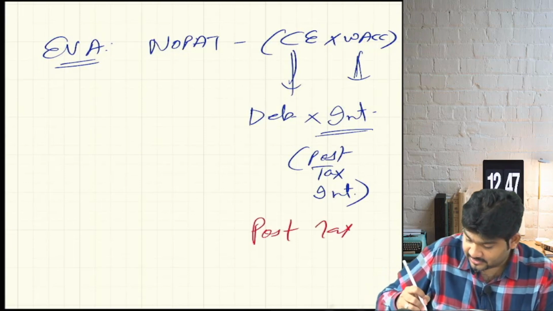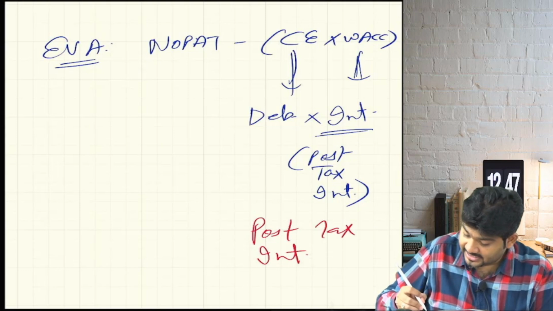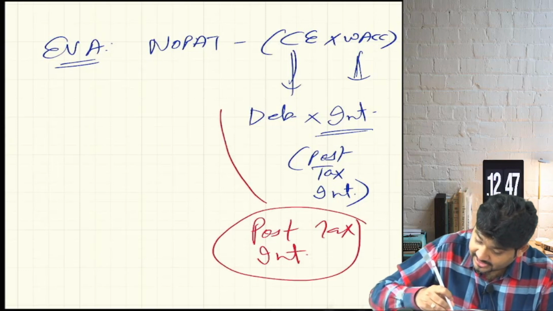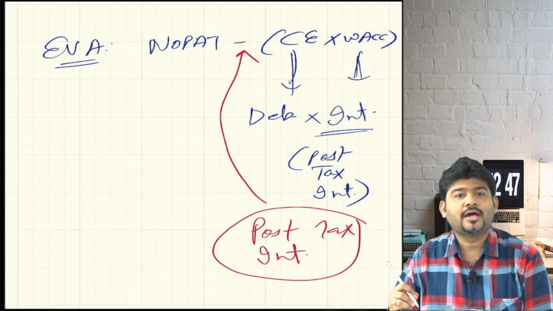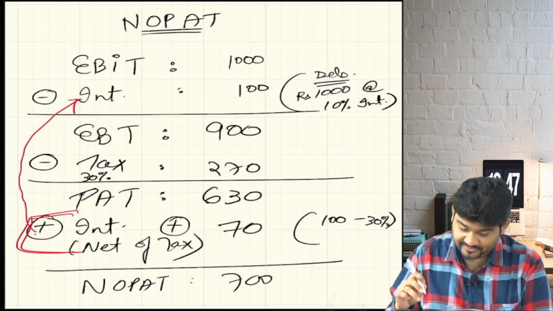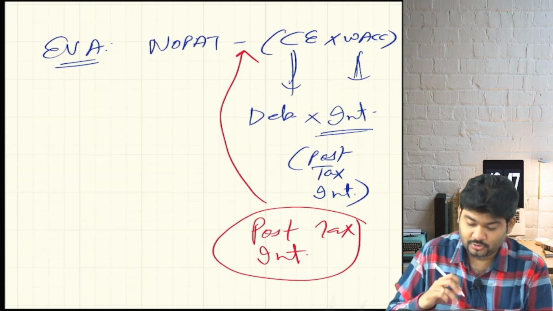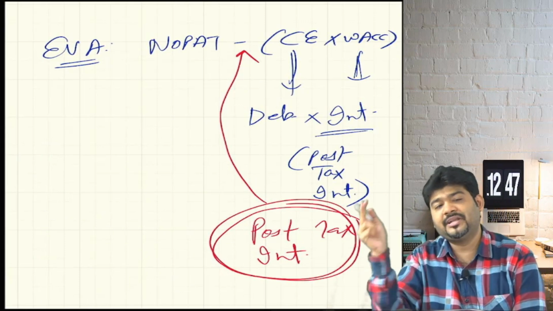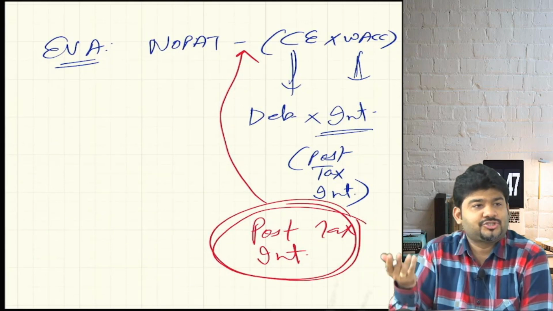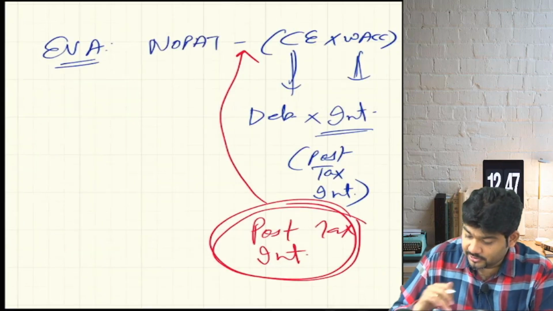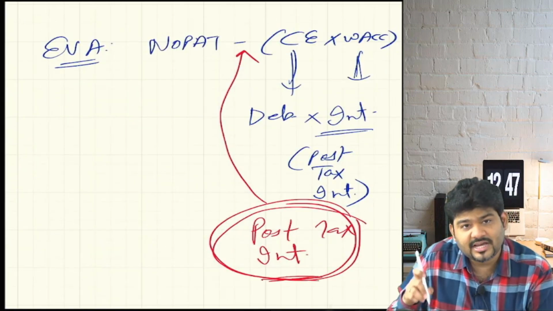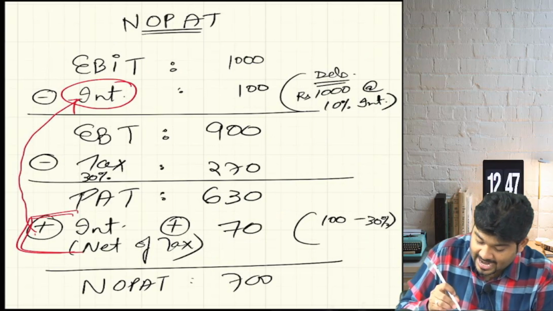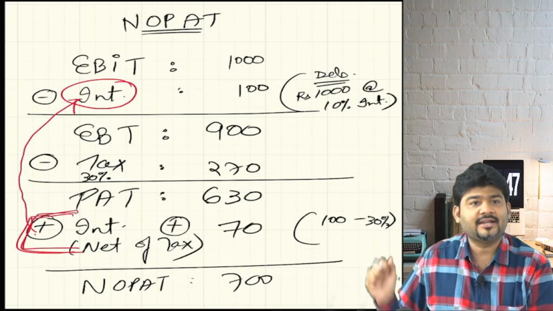Post-tax interest, we are in any case reducing from here. So if I reduce this post-tax interest from here also, can I say it will be double deduction? Double deduction should never be allowed. So this post-tax interest which we reduce here, we are adding back to nullify that effect.